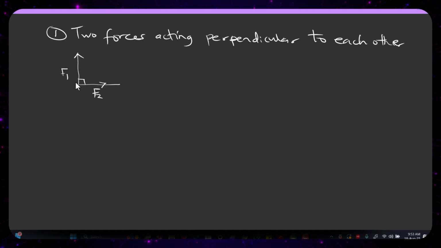If they're acting in different directions, how will you draw the resultant? I am not talking about how to solve them yet. First, I'm going to explain how to sketch them. Then after sketching, we'll talk about how to solve it and what method we use to solve it. That's the next thing I'm going to talk about.